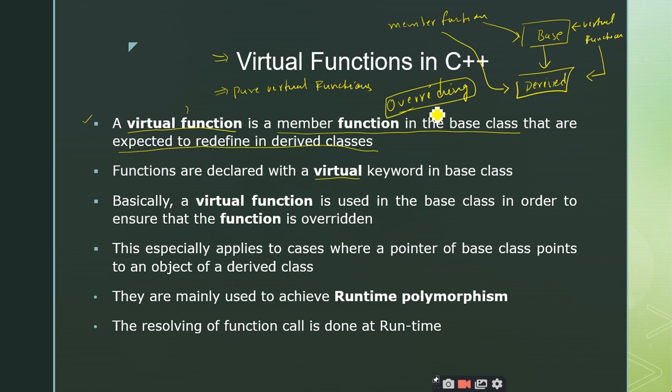So this is what we are doing in overloading also, sir. Overloading means you are giving a different definition in the derived classes or subclasses, right? But the difference between overriding and overloading is that the member function signature should be the same in all the derived classes. What do you mean by signature?